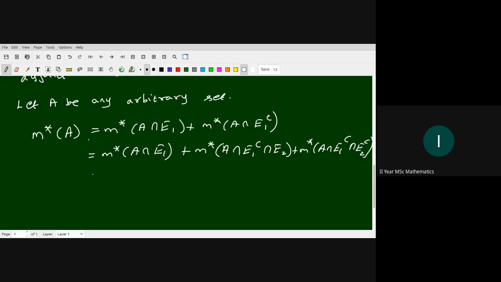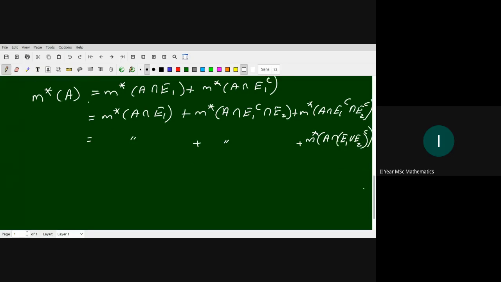So similarly, here we keep the first terms as they are, and the last term is A intersection (E1 union E2) complement. Then we apply the measurability of E3 to the last three terms.